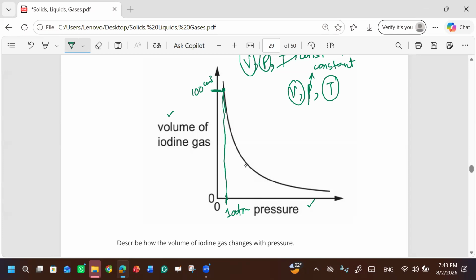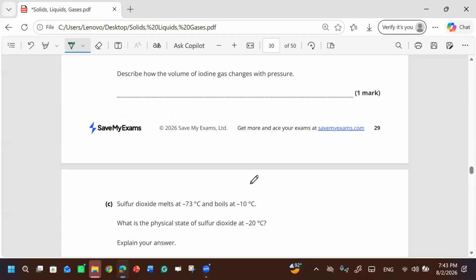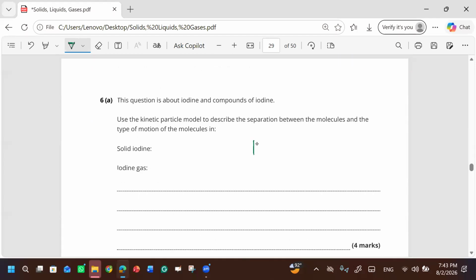After some time, pressure will increase, the volume will decrease. Okay, so this is how we check by calculating the slope. So this is an inverse relation. Whenever we have a direct relation, the graph will be like this. This is a direct relation.